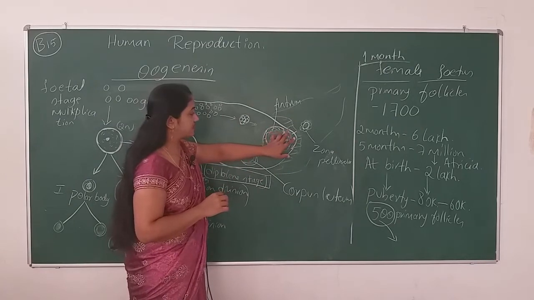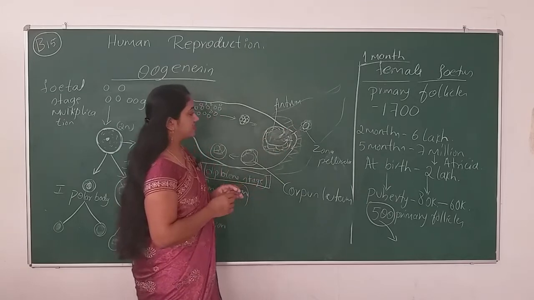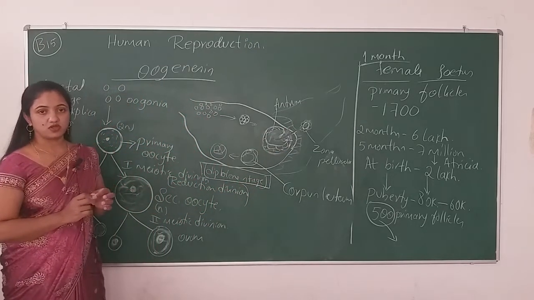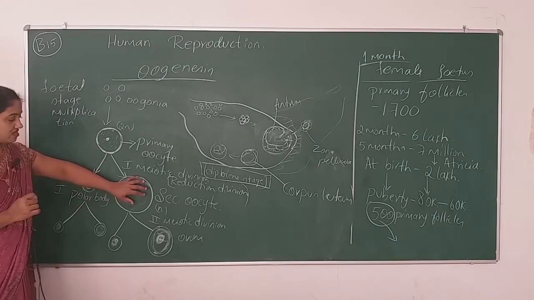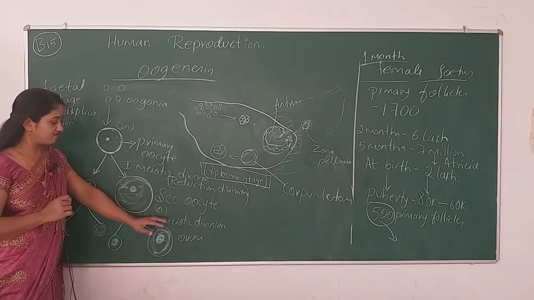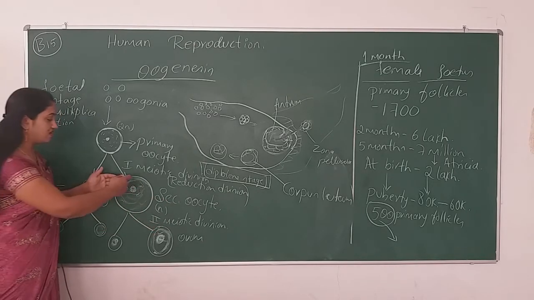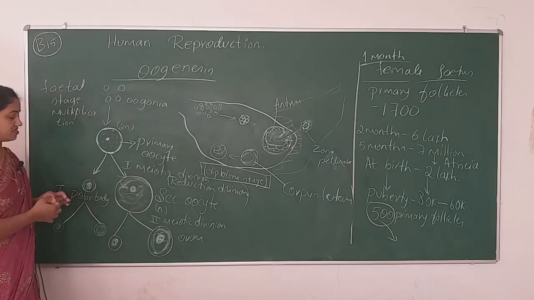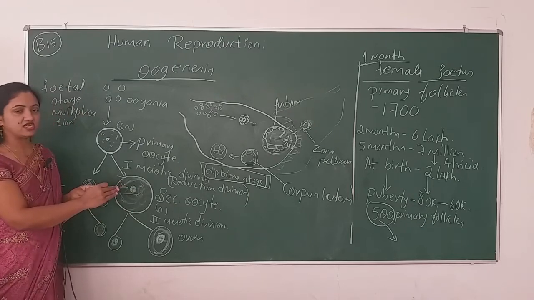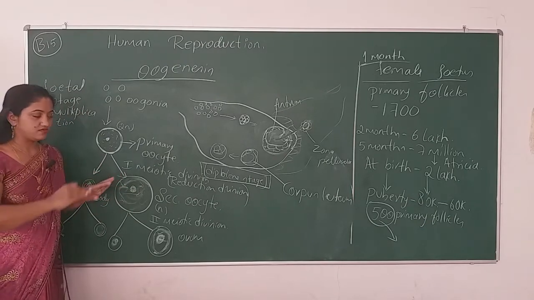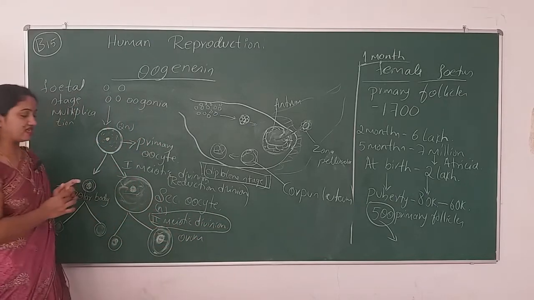Any part of this Graafian follicle will just open so that the ovum enters the fallopian tube. Now, let me tell you one more thing here. When the secondary oocyte gives rise to one ovum, or the secondary meiotic division takes place, one more concept is there. Complete meiotic division won't occur in the secondary oocyte.